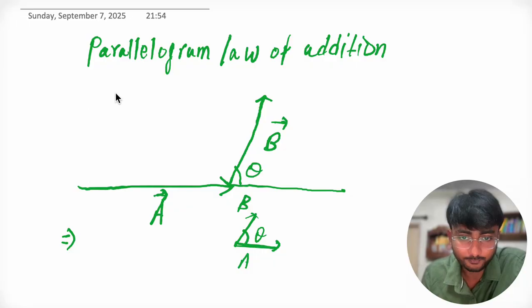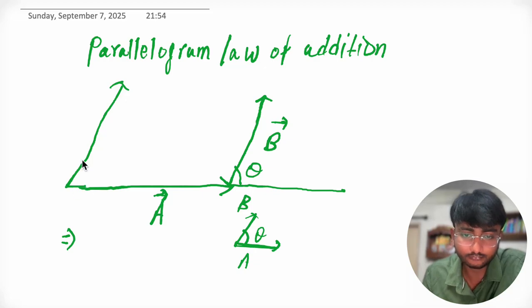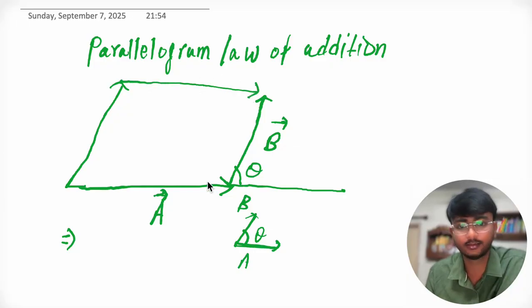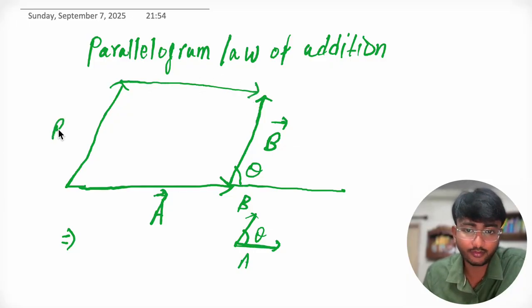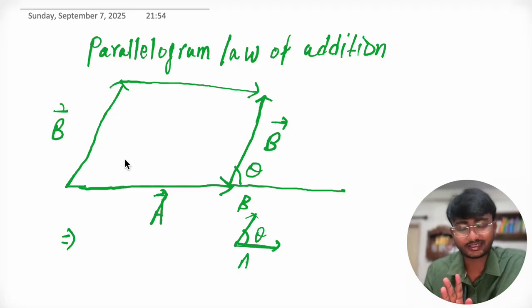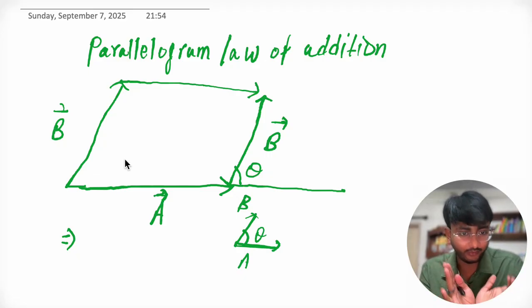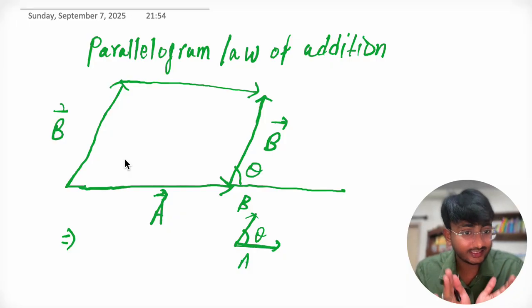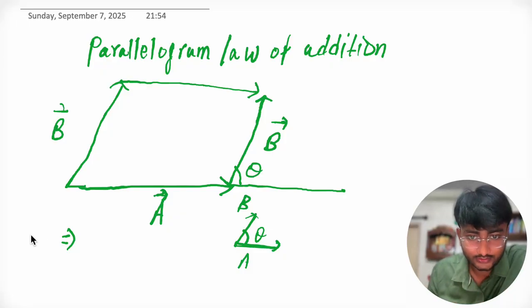Now shift this parallelly. Can we shift this like this, and can we shift A like this? Yes. So see, this is our B vector, this is the A vector. Then the parallelogram law of addition says that when the tails of two vectors join, the diagonal of the parallelogram is the resultant vector.